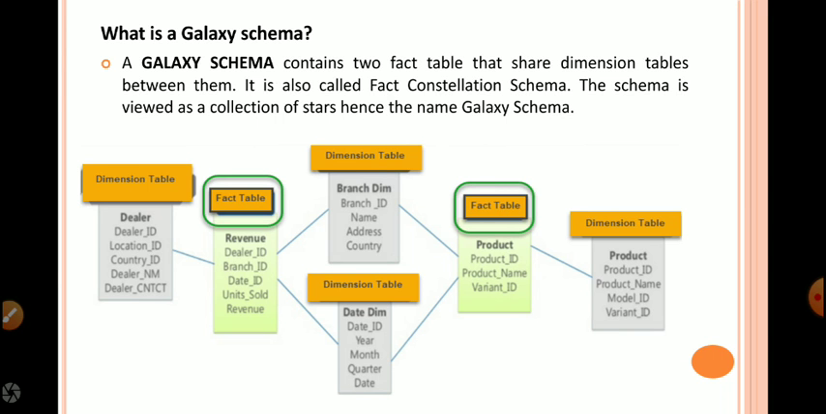Galaxy schema, you can observe here. The galaxy schema may contain two or more fact tables that share dimension tables between them. It is also called a fact constellation schema. The schema is viewed as a collection of stars, hence the name galaxy schema. You can observe revenue and product. Two fact tables are being used. Both are sharing the branch dimension and date dimension tables.